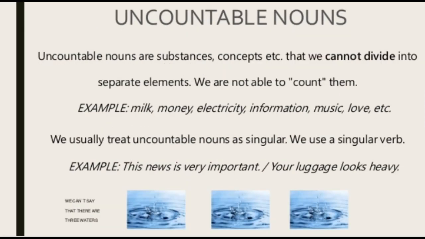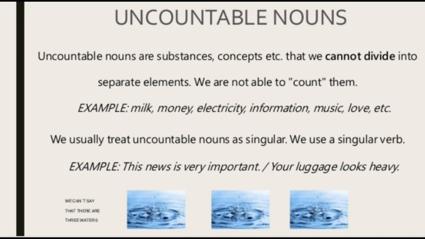Now let's talk about uncountable nouns. Uncountable nouns are substances, concepts, etc. that we cannot divide into separate elements. We are not able to count them. So these are the substances, you can say material, or concepts which we cannot divide. Which we cannot count. Like milk, money, electricity, information, music, love. You cannot divide or count these things.